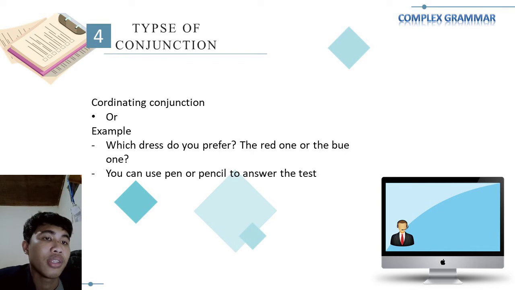And then we may see about or. The use of or, for example, which dress do you prefer, the red one or the blue one? And the next one, you can use pen or pencil to answer the test.